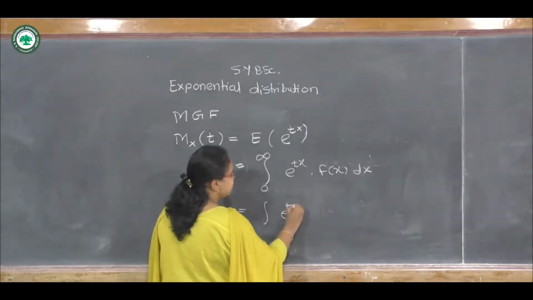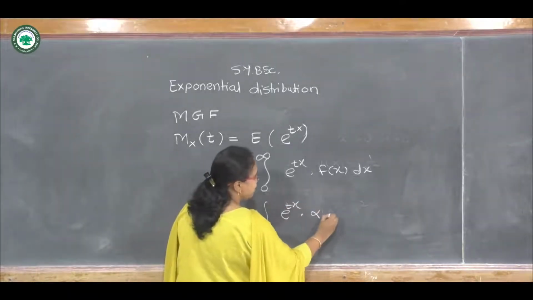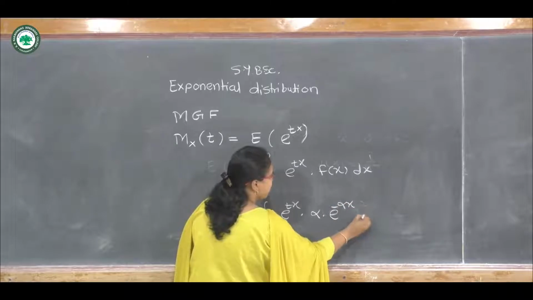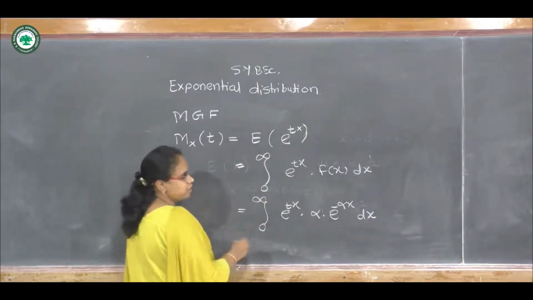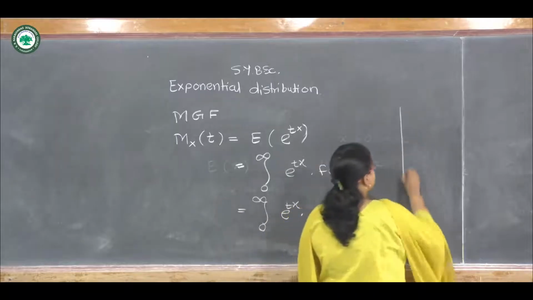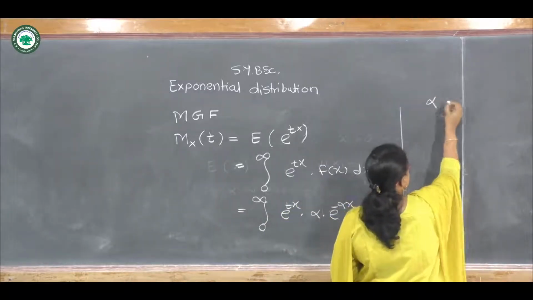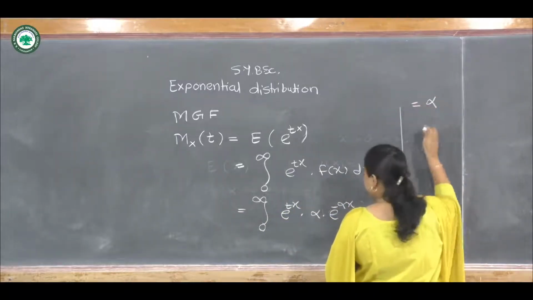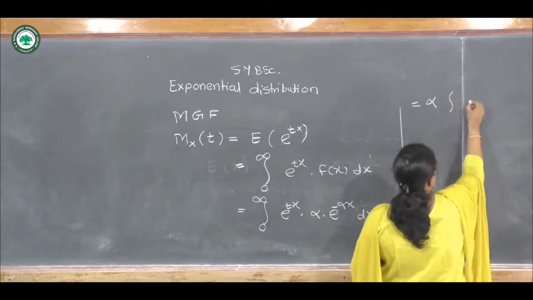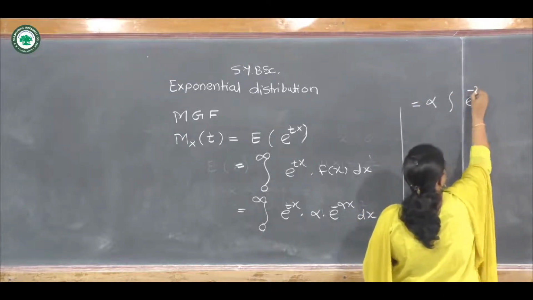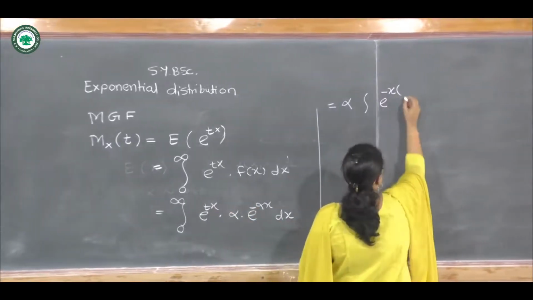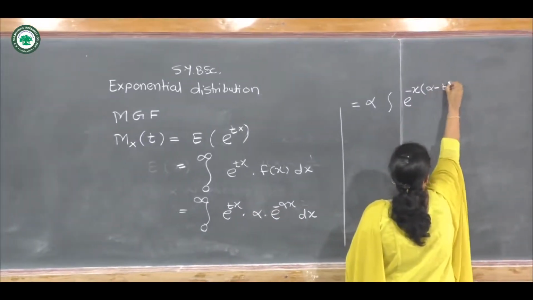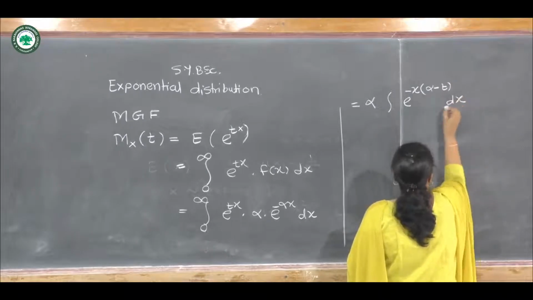The integral of e raised to t x times alpha times e raised to minus alpha x dx. Let us solve this. This alpha is a constant, so we can take it outside the integration, and e raised to minus x can be taken as common, giving the bracket alpha minus t dx.